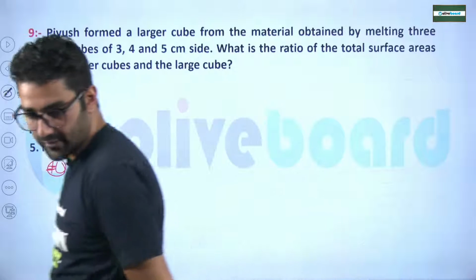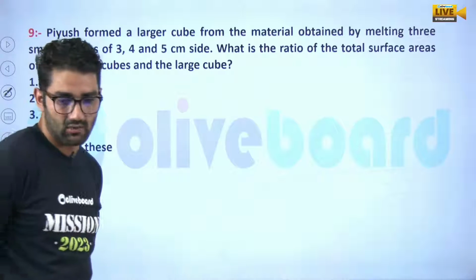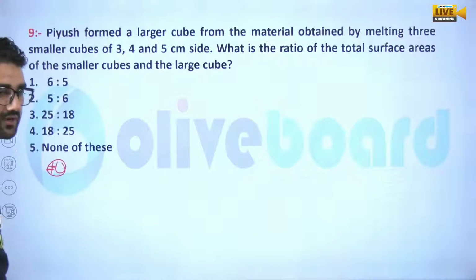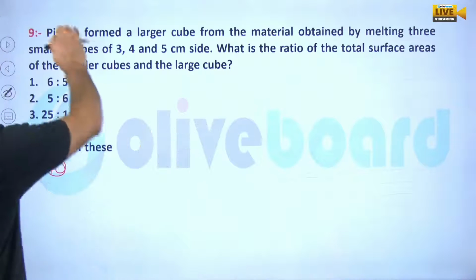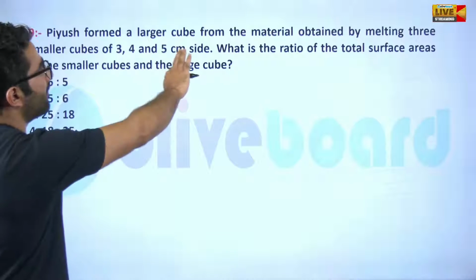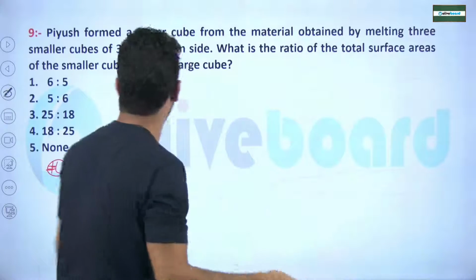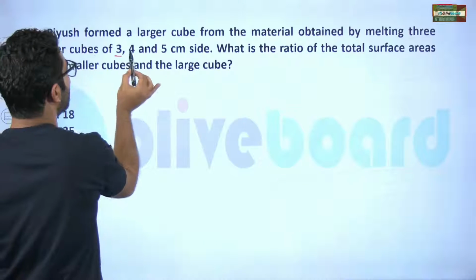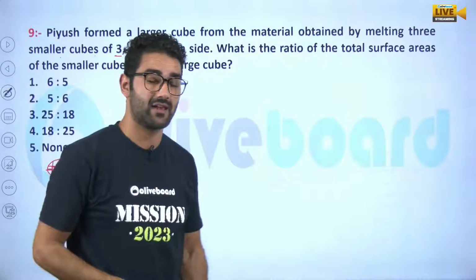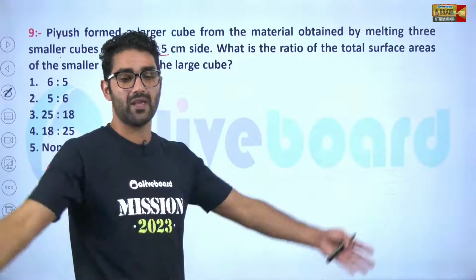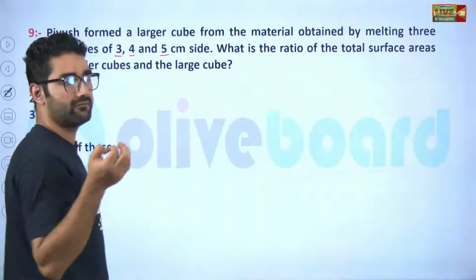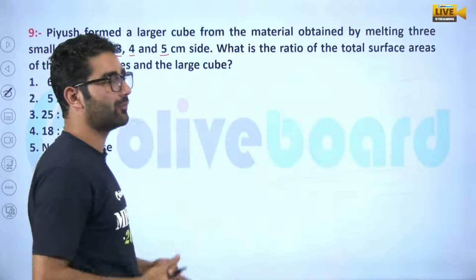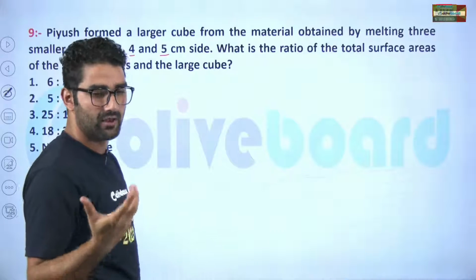Okay, Pulkit 25:18. Vishali, okay, that is also the same answer. 25. Good. What is given to you, my dear? If I solve this question, sir, what is given? Piyush forms a large cube from material obtained by melting smaller cubes of 3, 4, and 5 centimeters size. So they are melted and they are making a big cube. Okay, 3 cubes are melted. You know that when they are melted and making one big cube, we just have to calculate the volume.